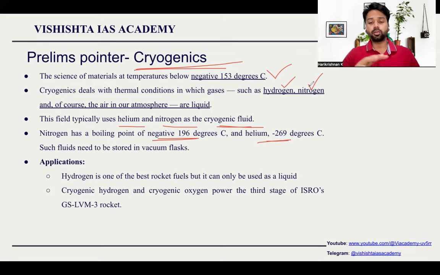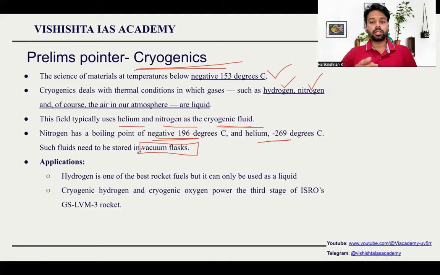We don't have to remember the numbers here, but one thing we need to know is their boiling point is extremely low. So even at such a low temperature, there is a high chance they will become unstable and disappear. This is why we store them in vacuum flasks, so that they will not disappear. They can be stored at the lowest temperature possible.